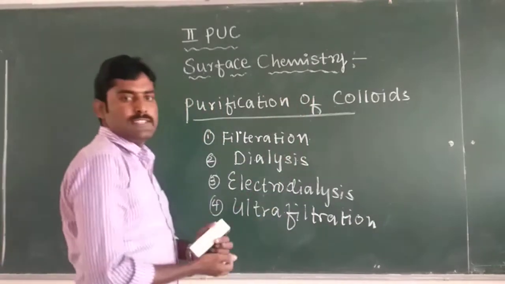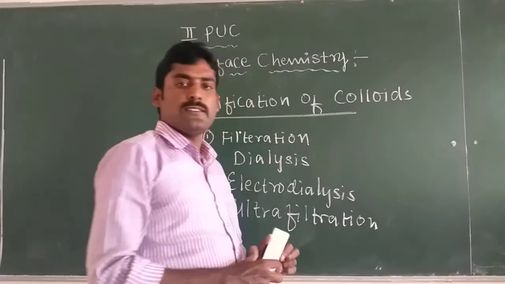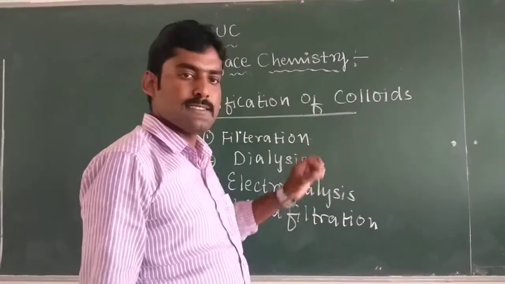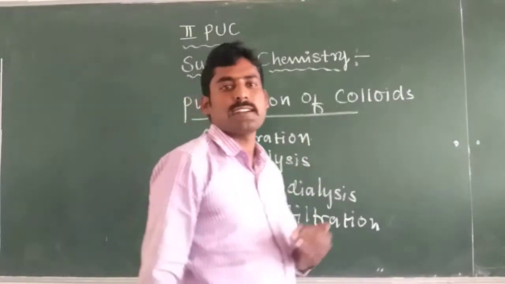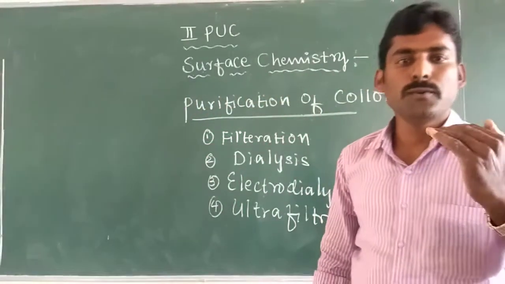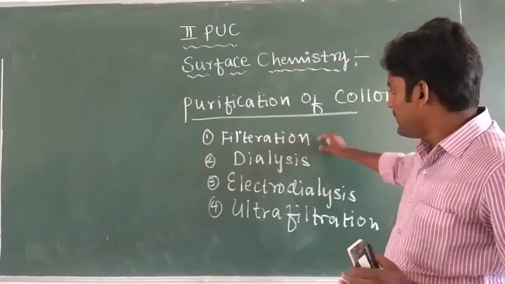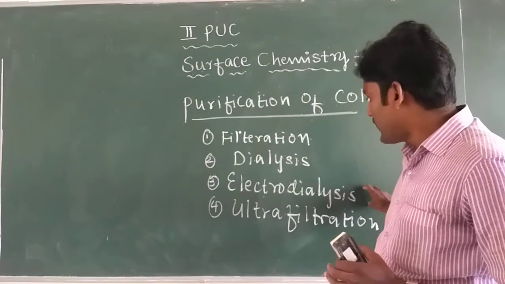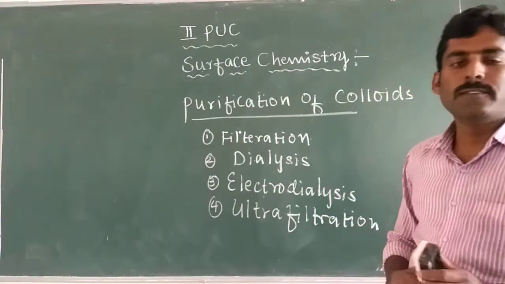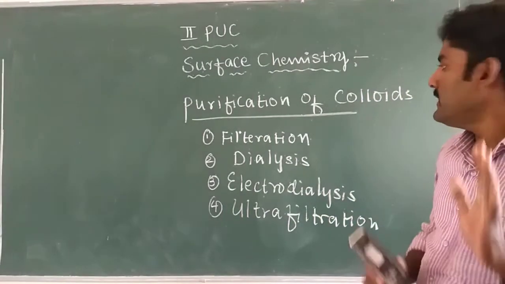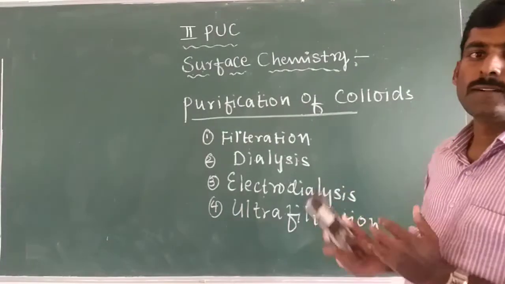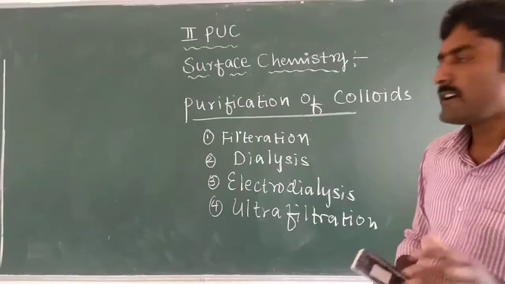By using these four methods, we can purify the colloids by removing certain dissolved impurities like electrolytes. So filtration, dialysis, electrodialysis and ultrafiltration can be used for the purification of colloids.